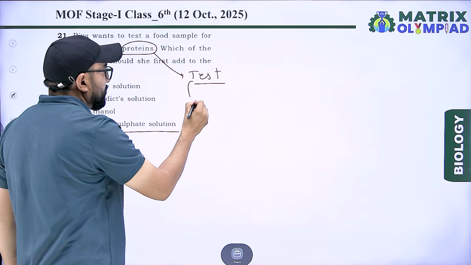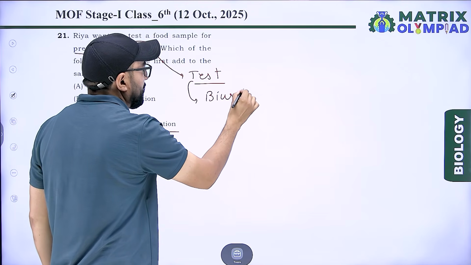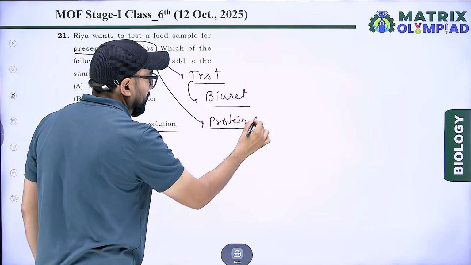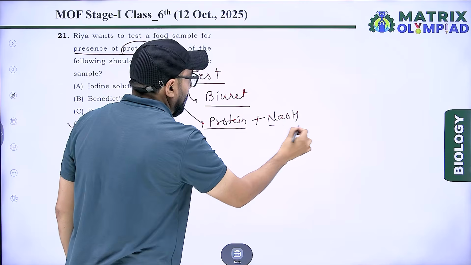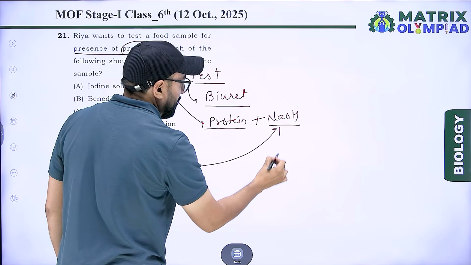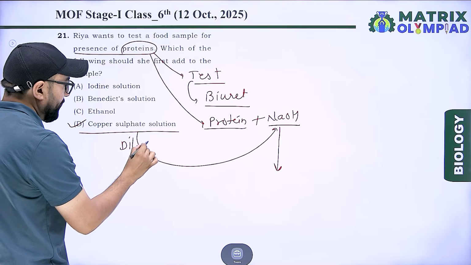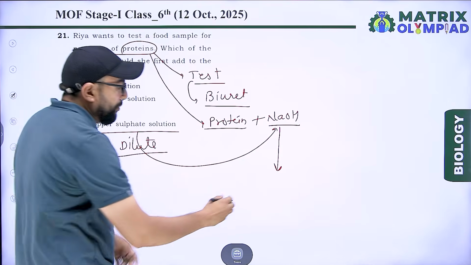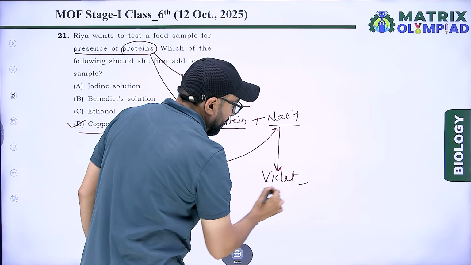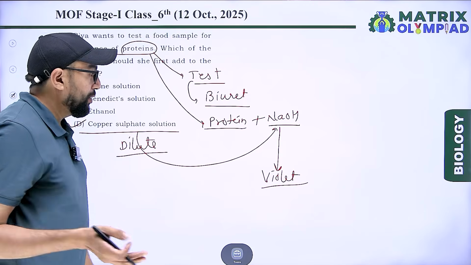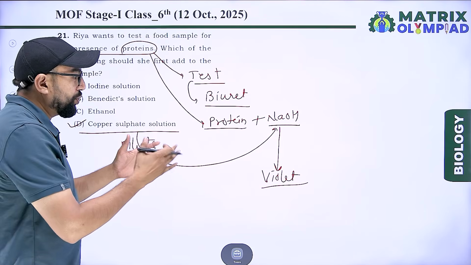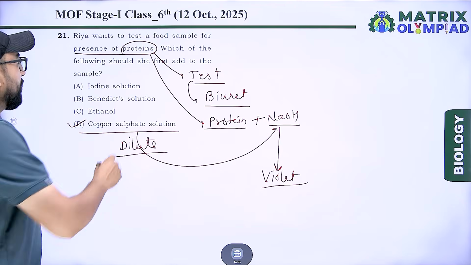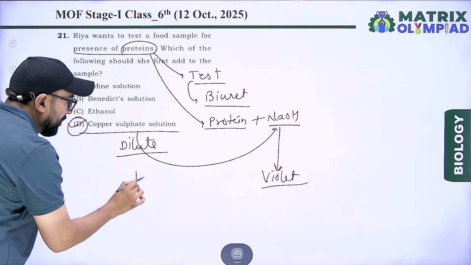This test is also called the biuret test. The food sample is mixed with NaOH, and then dilute copper sulfate solution is added. If protein is present, a violet or light purple color appears. This confirms the presence of protein, so Ria uses copper sulfate solution for the protein test. Our right answer is option D.